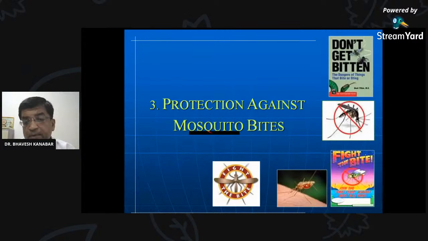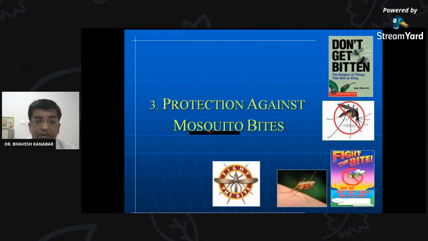Whenever you are reading in the library, or in your room, hostel, at your place, what methods are you using to protect yourself from mosquito bites? Write down the names of those methods in the chat box.